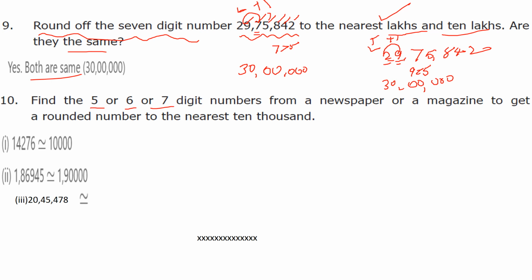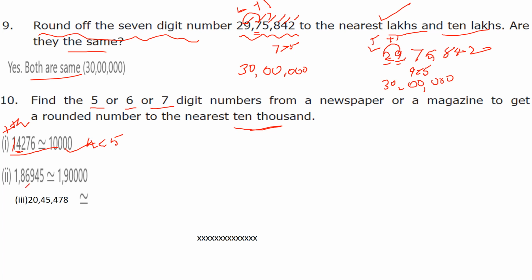Find 5, 6 or 7 digit numbers from a newspaper or a magazine and round them to the nearest 10,000. Here 14,276 is a 5-digit number. We will find the nearest 10,000, so here you see the 10,000s digit, 1. See the 1000s digit, 4. 4 is less than 5, so you write the number as such. 10,000 is the approximation.